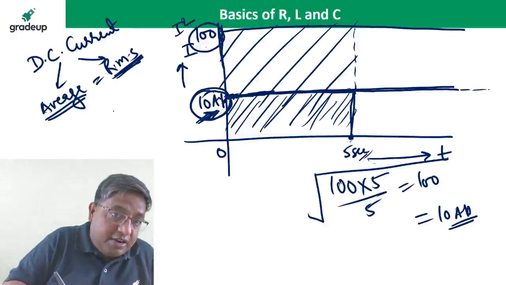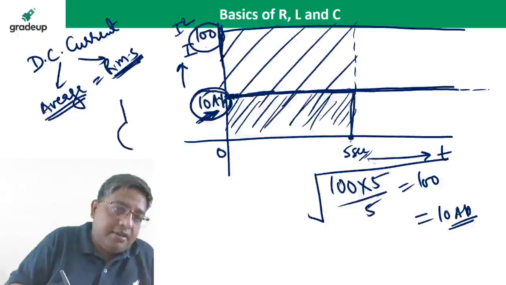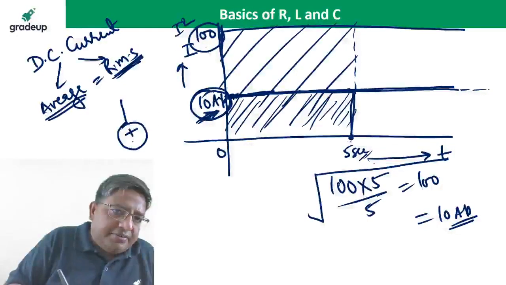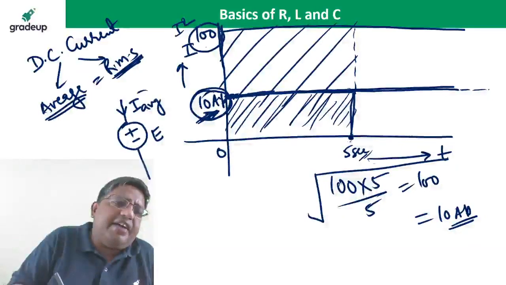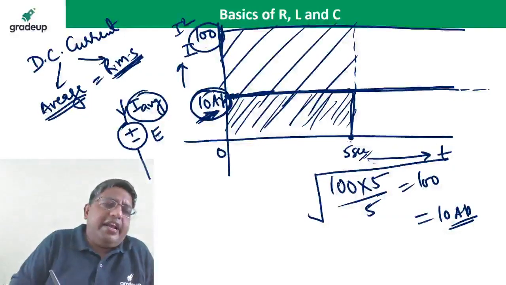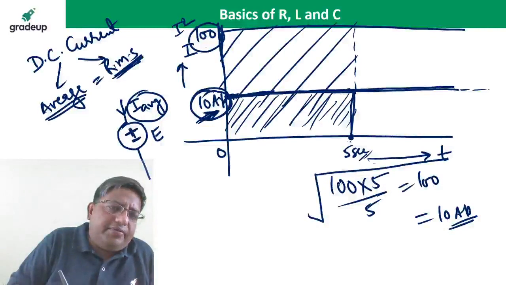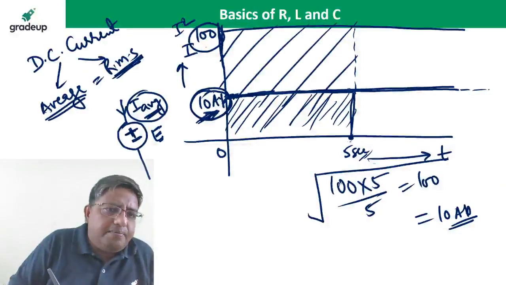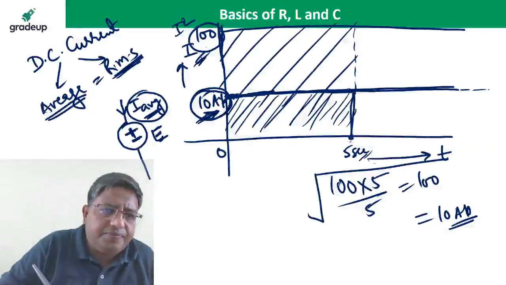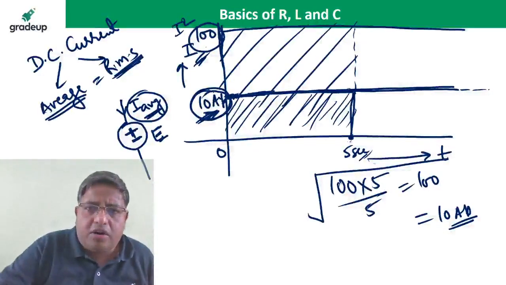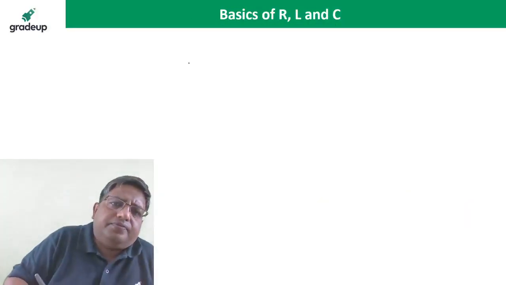We take the average value of the current in case of battery charging. If the battery is charging, we always take the average current, not the RMS current. In case of a DC load like the battery, we always take the average current. But in case of the resistance, we always take the RMS current. RMS, always RMS.